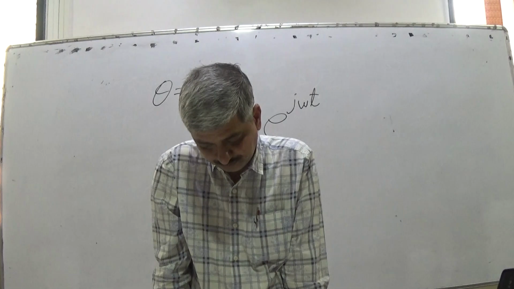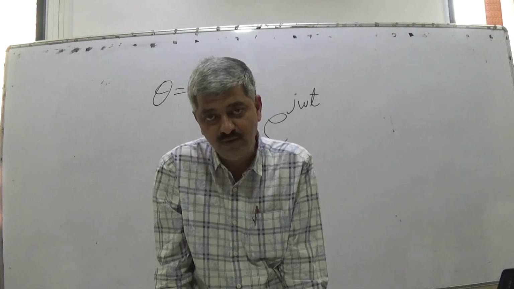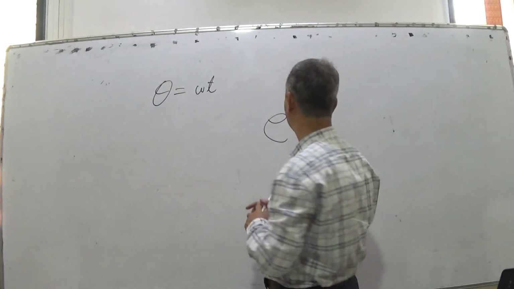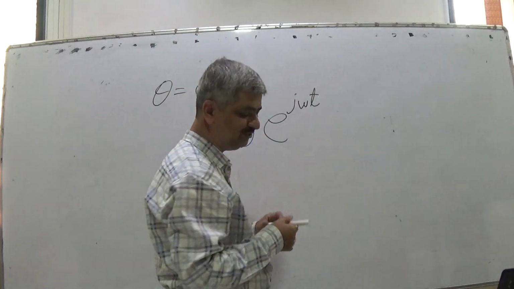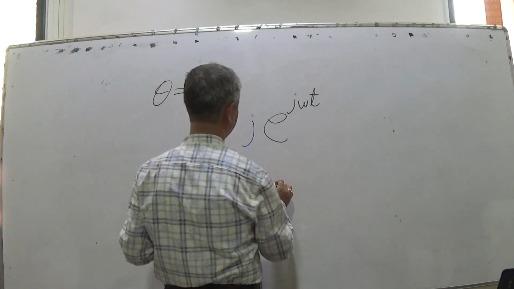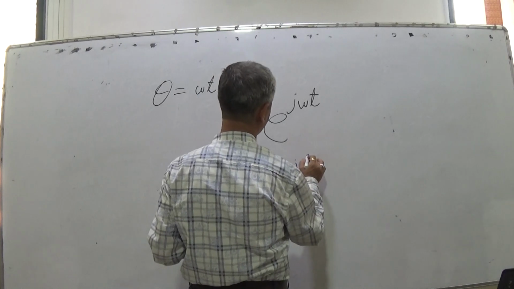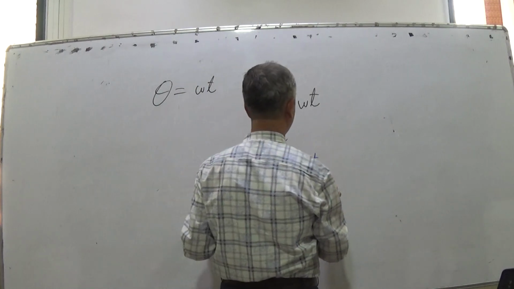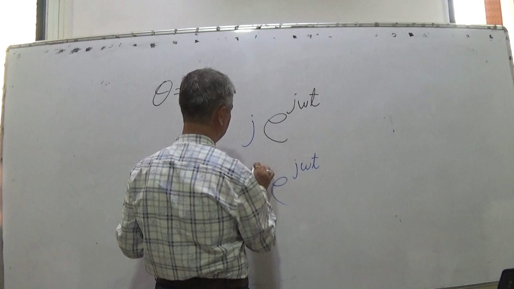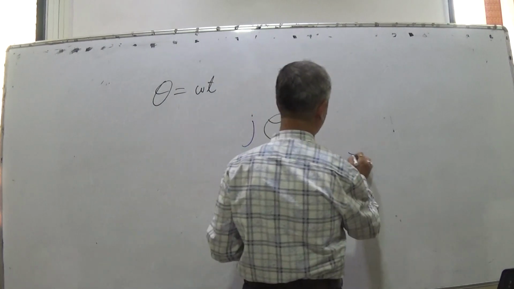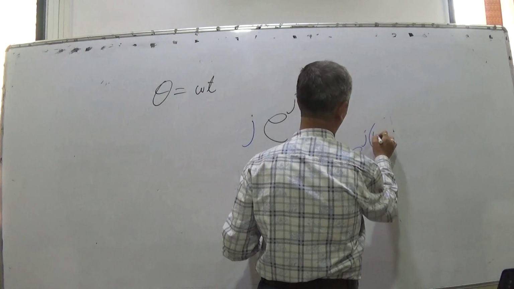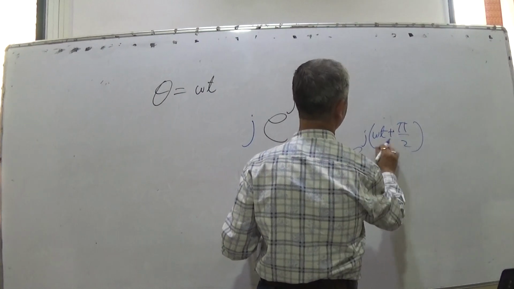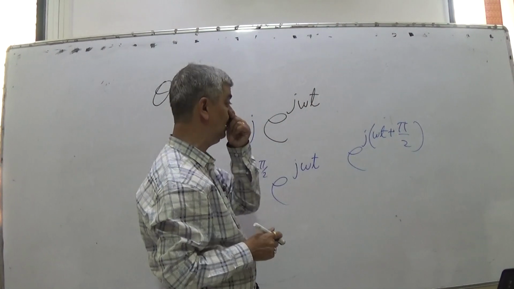The answer is no, because one more thing is to be said. What is j e raised to j omega t? J e raised to j omega t is actually e raised to j into bracket omega t. J is e raised to j pi by 2. So this would be e raised to j into bracket omega t plus pi by 2. So the thing in bracket is changing continuously with omega.